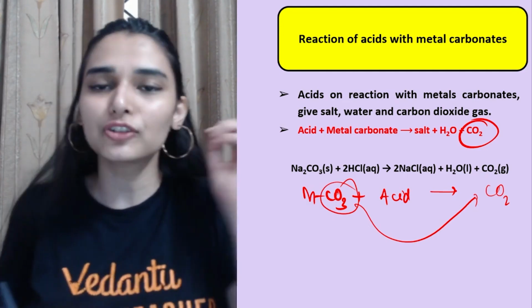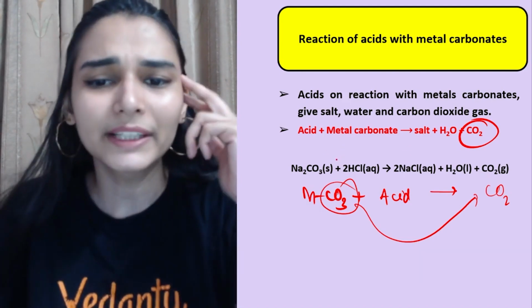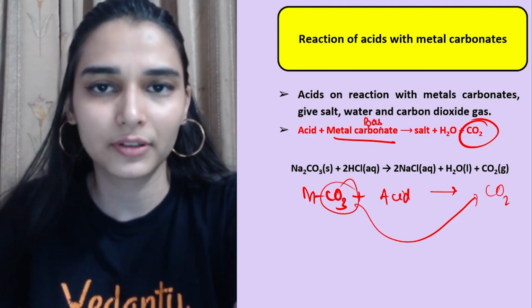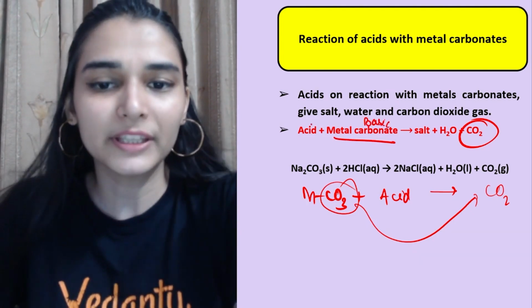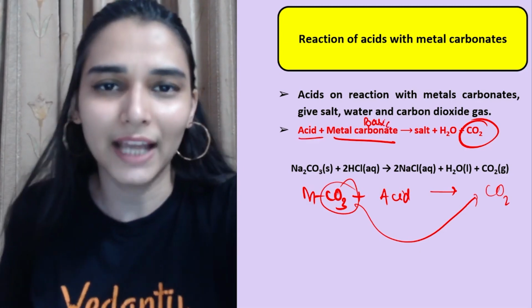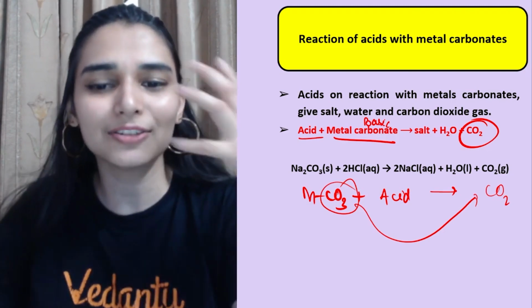Apart from that, salt and water are also products that you would get, and simply you can exchange the ions. Metal carbonates are generally basic in nature. You are making them react with an acid, so it would be a neutralization reaction. So you can make the products by exchanging the ions.